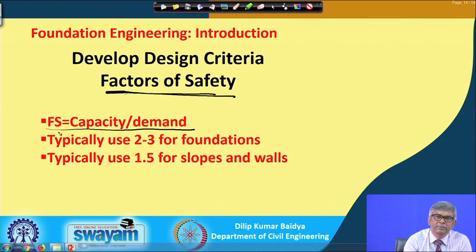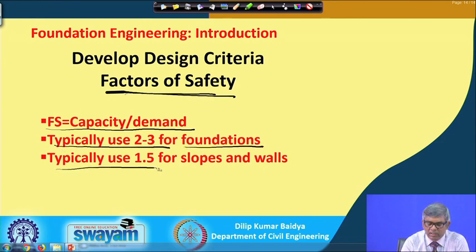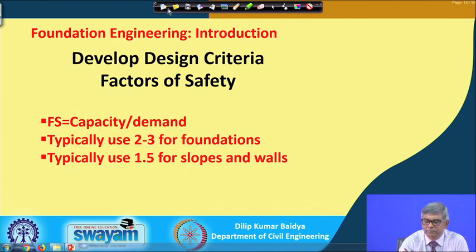So the factor of safety is another issue which has to be considered carefully, and typically this factor of safety is generally 2 to 3 for foundation engineering, whereas for slopes and walls it is generally 1.5. So these are the recommended values which you have to use during the design step.